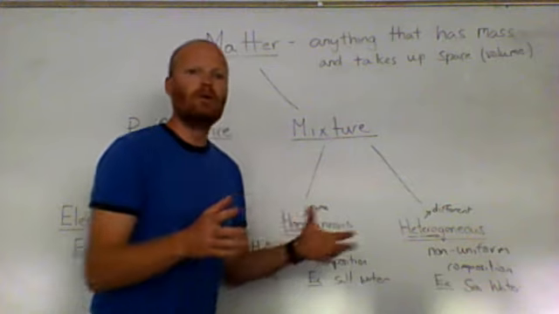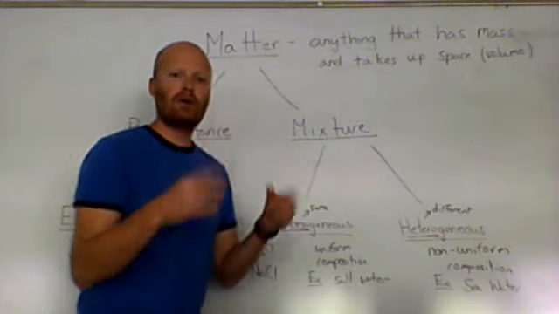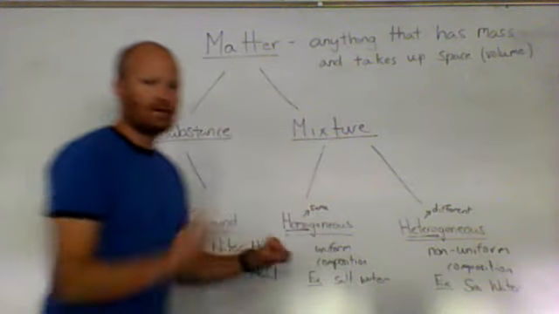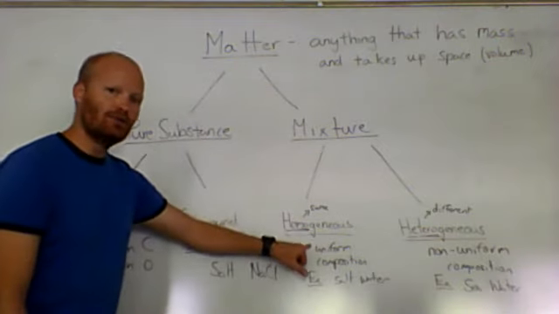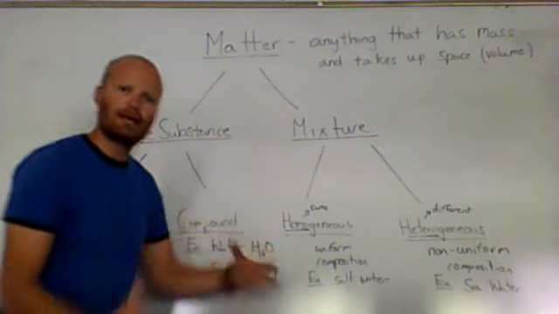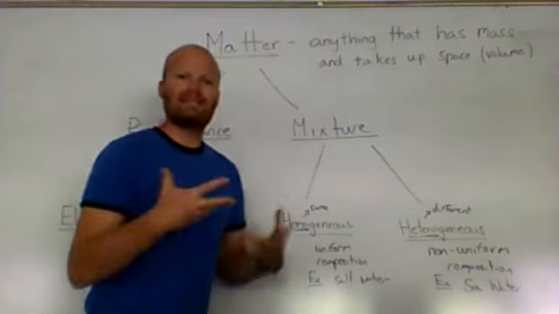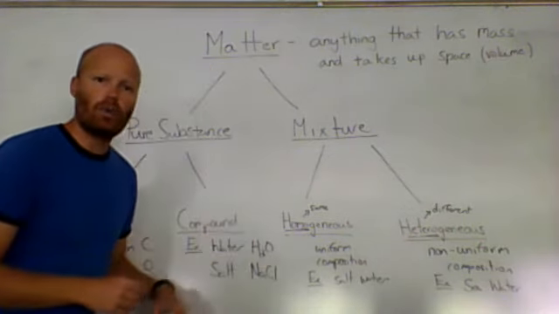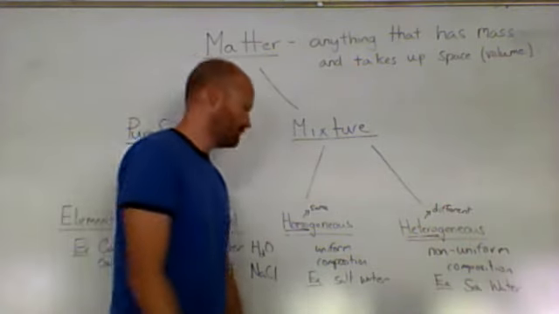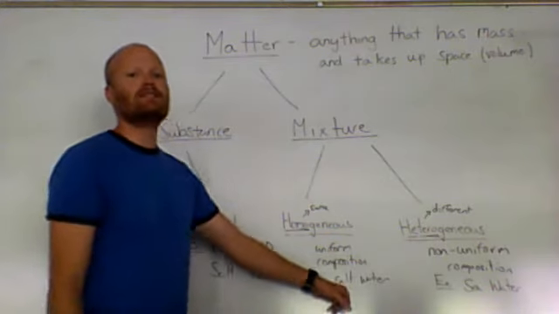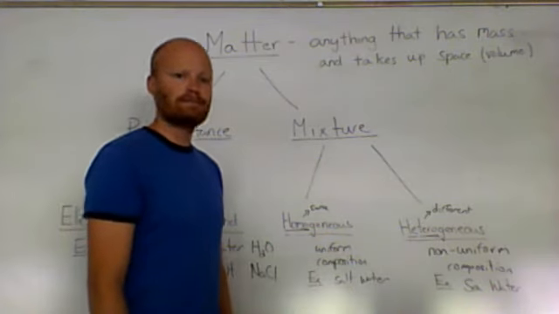Wherever you go through that solution, you have salt and water. So the key words to defining a homogeneous mixture are uniform composition. Composition is simply what makes this thing up, that's the salt and the water, and uniform means the same throughout. So our example of a homogeneous mixture is salt water.